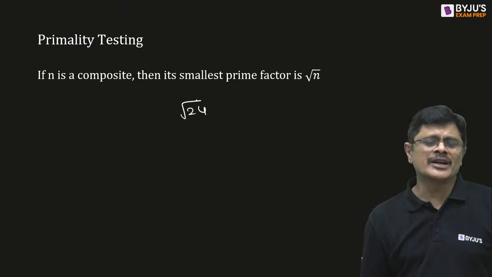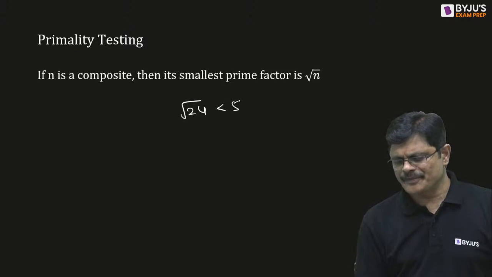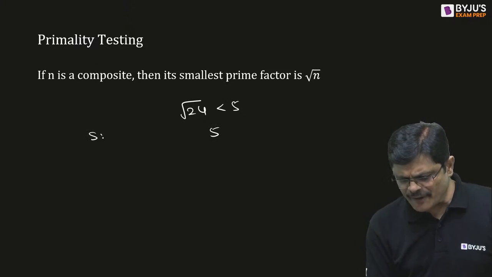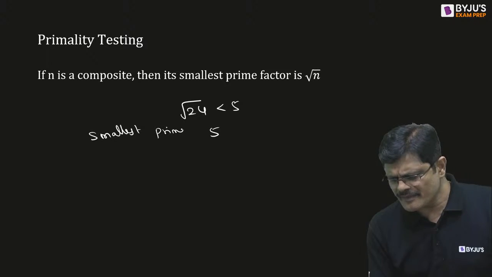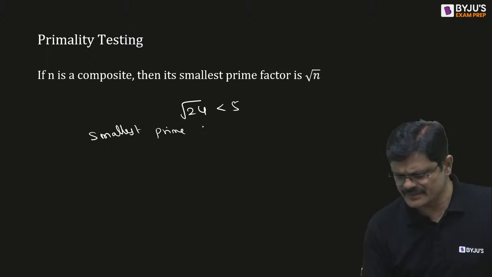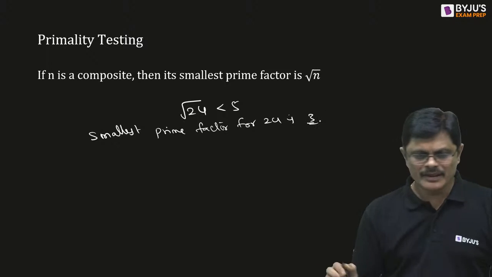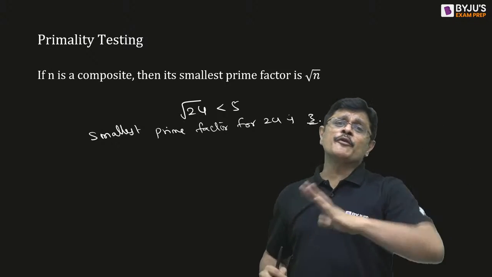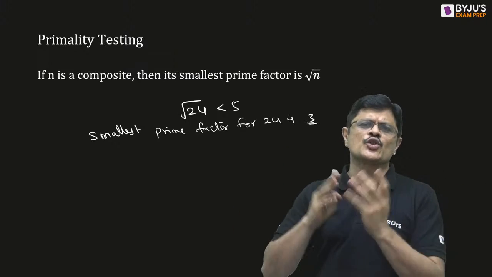Root 24 is less than 5. So 24, if you observe, you can express only in terms of 2 or 3. There is no other prime factor.